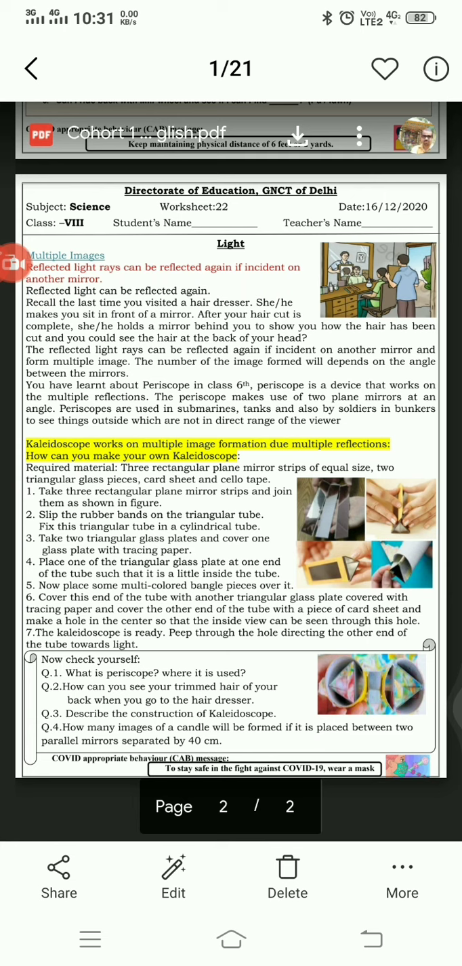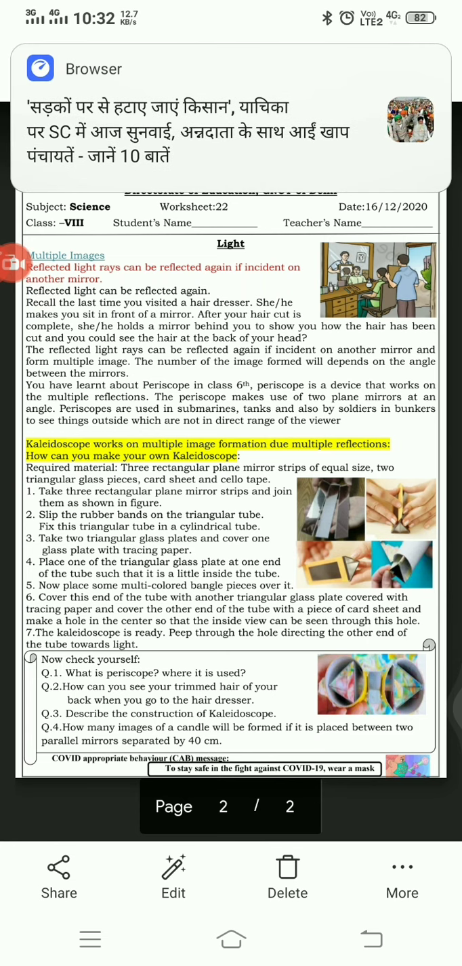On the basis of this discussion, we will try to answer these questions. What is a periscope? A periscope is a device which is used by defense personnel and others in submarines, in bunkers, and it is made by a combination of plane mirrors which are placed at certain angles, and it can be used to see objects from inside to outside.